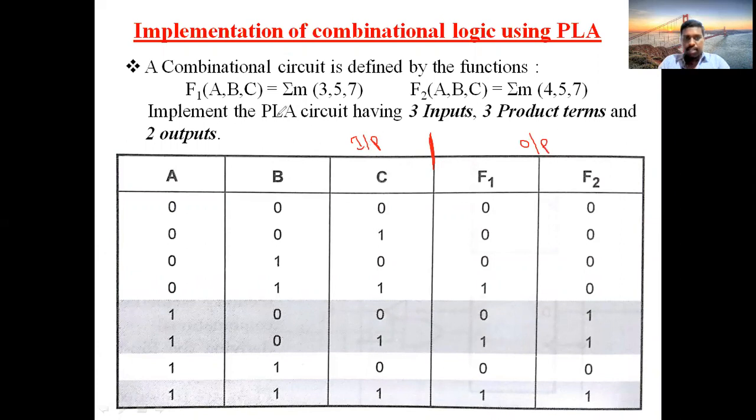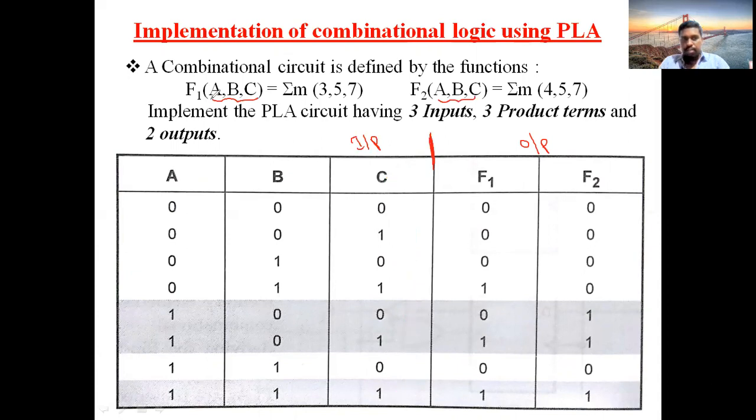So on the input side they have given ABC in the question. Here also ABC, that's why I took ABC as my inputs. A, B, C. For 3 inputs I will have 8 combinations. I have written all the 8 combinations here. Okay,